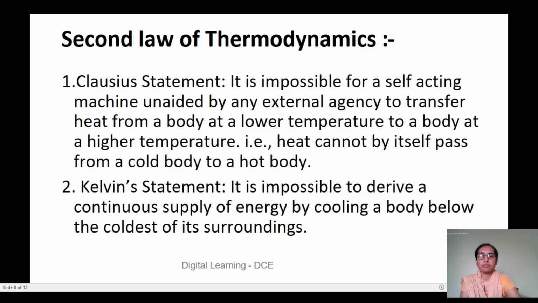Second law of thermodynamics. We have two statements. Clausius statement: it is impossible for a self-acting machine, unaided by an external agency, to transfer heat from a body at a lower temperature to a body at a higher temperature. That is, heat cannot by itself pass from a cold body to a hot body. Second, the Kelvin statement: it is impossible to derive a continuous supply of energy by cooling a body below the coldest of its surroundings. So the second law speaks about the direction of heat, whether the heat flows from a hot body to a cold body or from a cold body to a hot body.